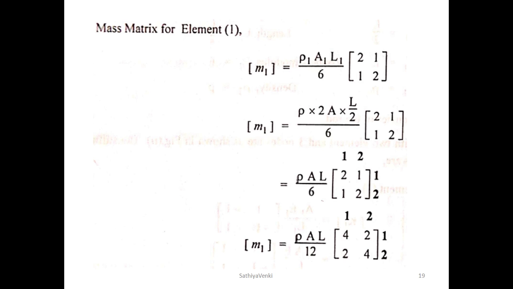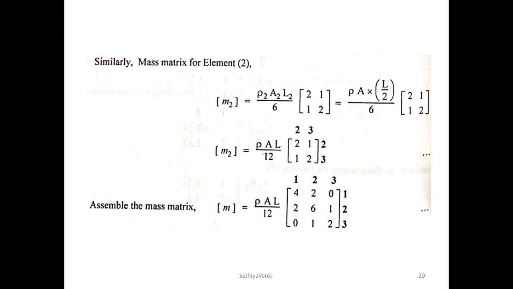Then here the u is changed as u1, u2, u3. Why is it changed as u1, u2, u3? Because in our previous cases, how many nodes are there? Node 1 here, node 2 here, node 3 here. So that's why here we are having u as u1, u2, u3. As usual, the loads p1, p2, p3.